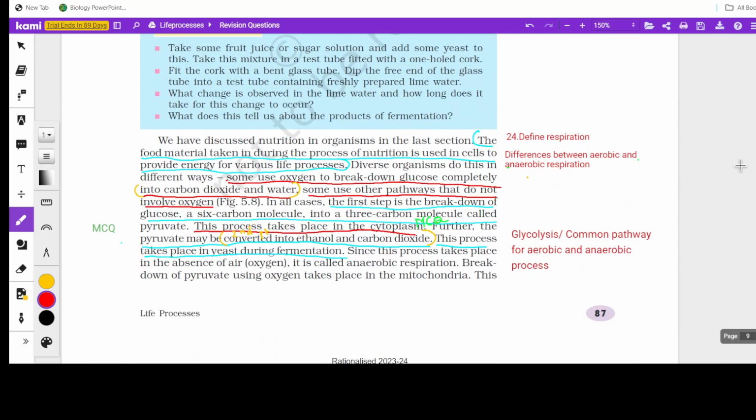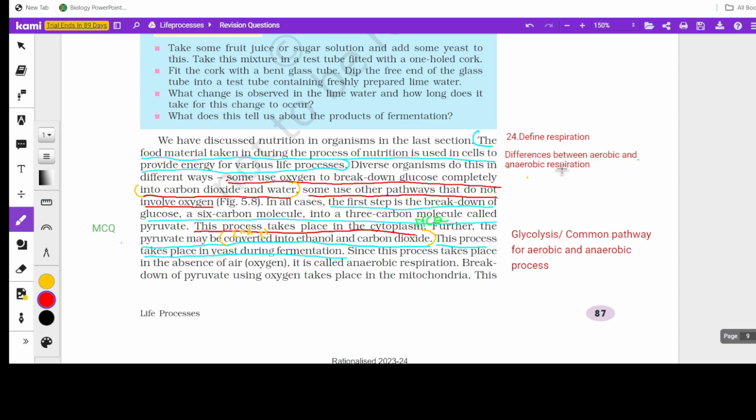Now in this chapter, in this paragraph, first they talk about the definition of respiration. The sentence given here is not in the form of a definition, but you have to reframe it. The sentence given here is: the food material taken in during the process of nutrition is used in cells to provide energy for various life processes. So this breaking down or utilization of food material to provide energy for various life processes is known as respiration. And in this paragraph they talk about two types of respiration, aerobic and anaerobic respiration.